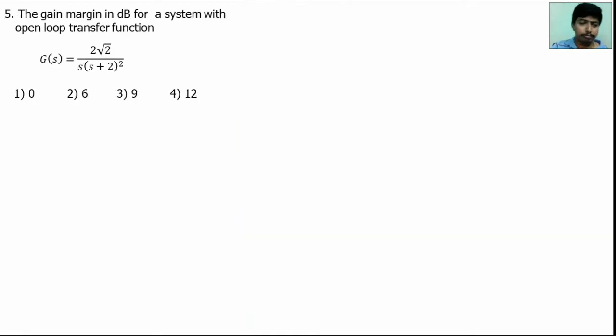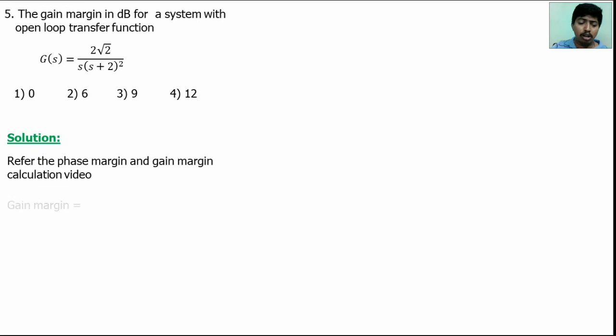Now the fifth question, the gain margin question. It is the same type of question as in the EC department question also. What will be the gain margin formula? Gain margin is equal to minus 20 log of the magnitude of G of j omega pc and H of j omega pc. Gain margin means gain value at phase crossover frequency. Phase margin means phase value at gain crossover frequency. Okay, so you know the difference.